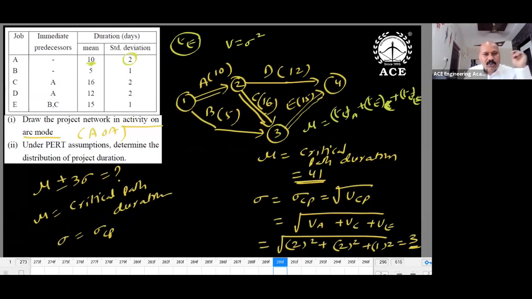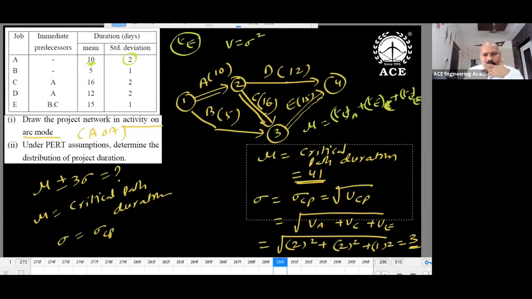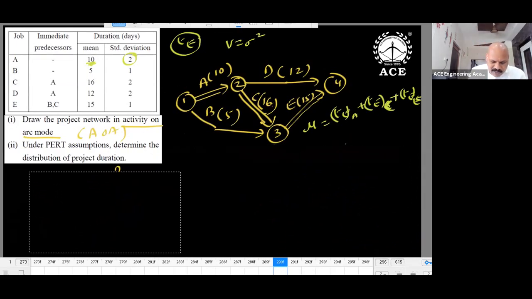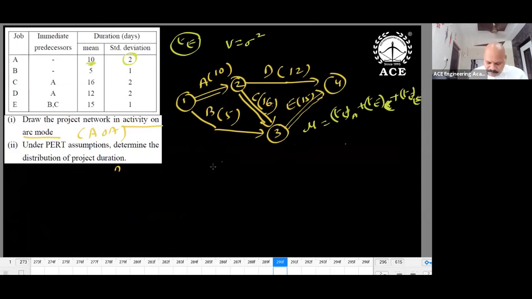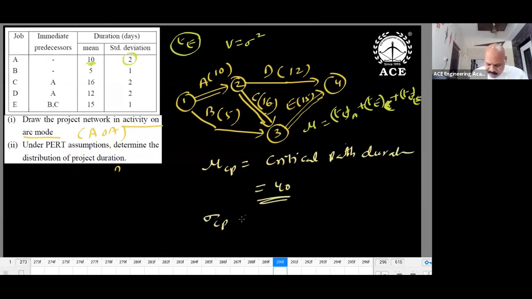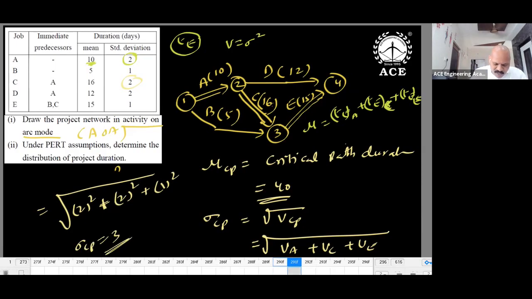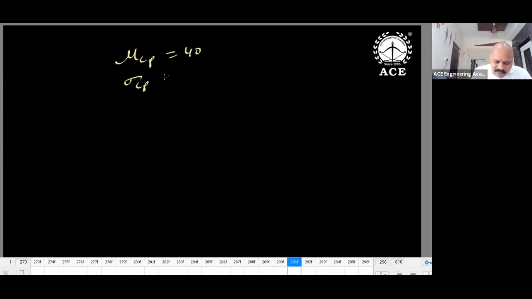Okay, with an example you can understand. Suppose this question I'm taking. So what is critical path in this? A, C, E is a critical path. Mu is equal to critical path duration, that is 40. Sigma CP is equal to under root of variance of critical path. This is equal to under root VA plus VC plus VE. Standard deviation is given, so variance means 2 square for A, 1 square for C, 2 square plus 1 square. This is 3. Sigma CP is equal to 3. So mu CP is equal to 40, sigma CP is equal to 3.